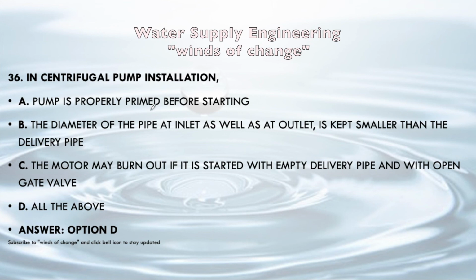For the centrifugal pump, first of all priming is to be done. What is priming? In which the pump is being filled with water in the starting, before starting it. The pump is being totally filled with water. It is the basic requirement for centrifugal pump. The diameter of the pipe as inlet as well as outlet is kept smaller than the delivery pipe. Delivery pipe is always made larger, to prevent the process of cavitation that can occur in it. Third statement, the motor may burn out if it is started with empty delivery pipe and with open gate valve. Okay, because if the priming is not done, then the motor may burn out.